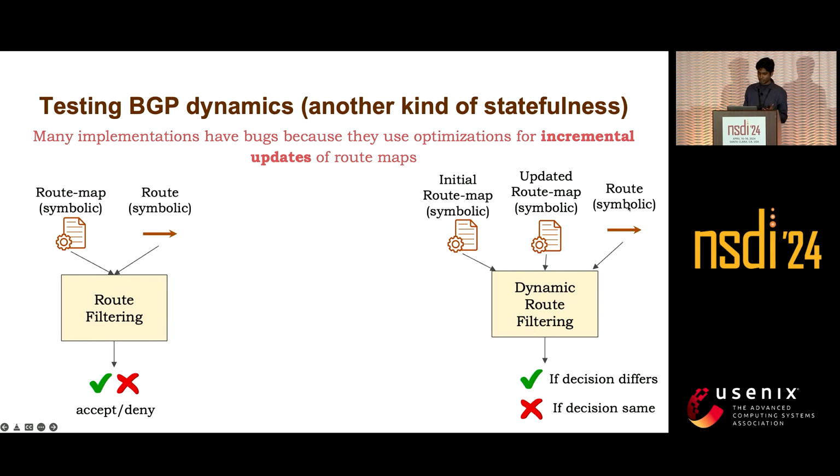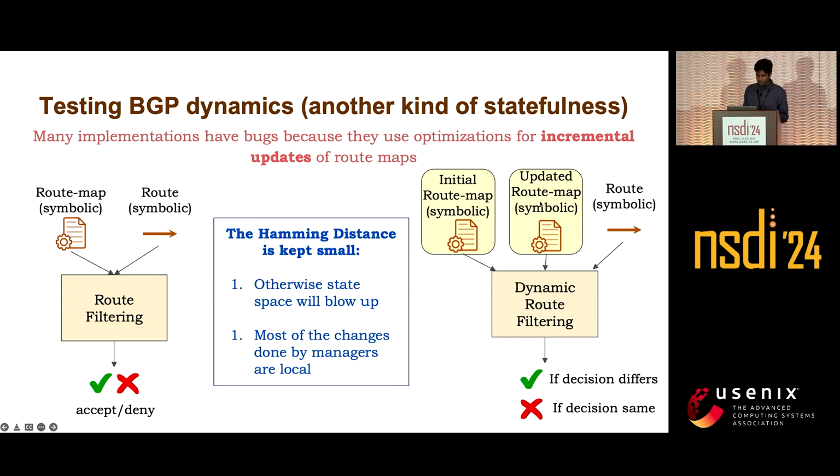Decision differs means, suppose this is my route advertisement. Initially this route was allowed, so after the update the route advertisement should not be allowed, then it returns true. We are doing this because unless the change alters some decision, we cannot really observe the change. So for testing the incremental updates, we have to make a precondition that the initial route map and the updated route map should have different decisions.